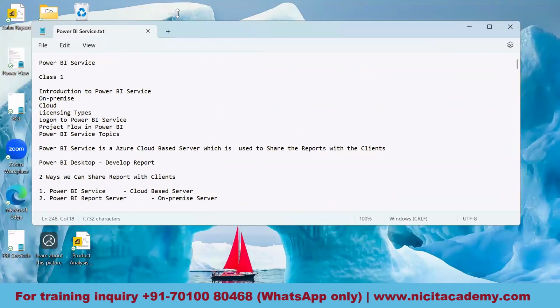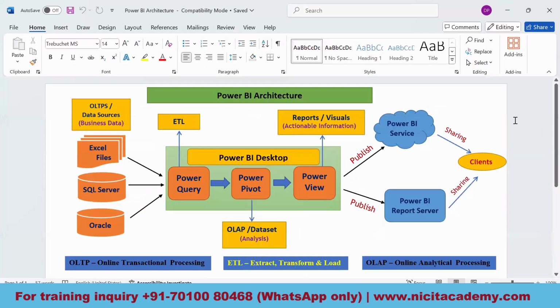Let's start with today's session. Till now, we have finished some introductory classes regarding the total architecture. Let me open this Power BI architecture.